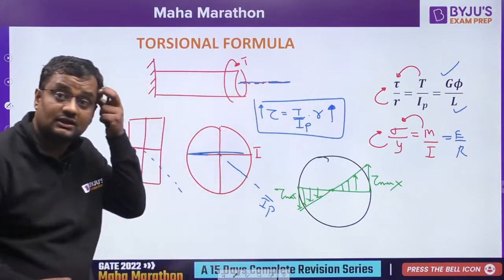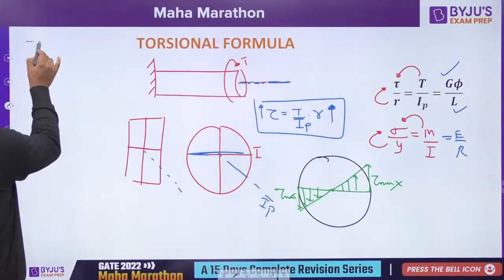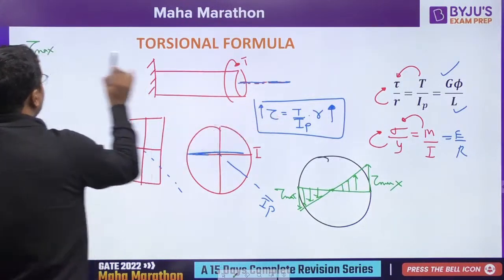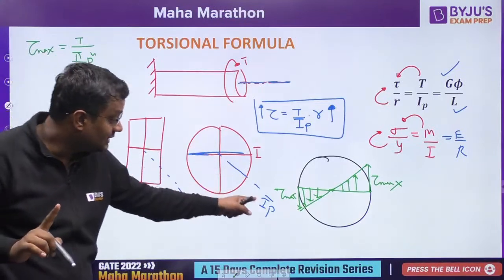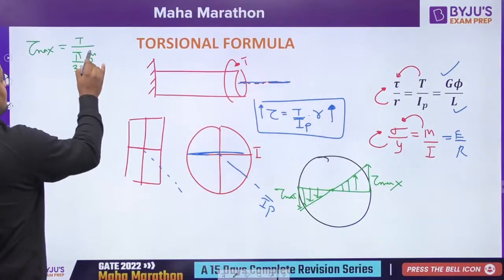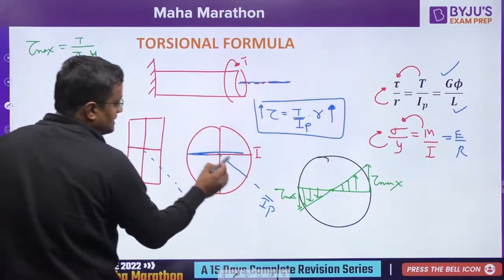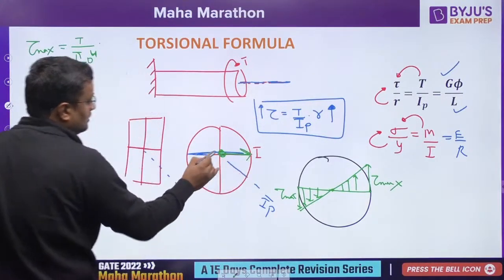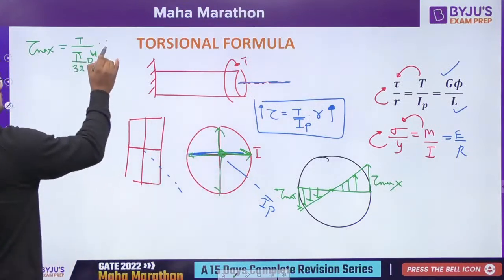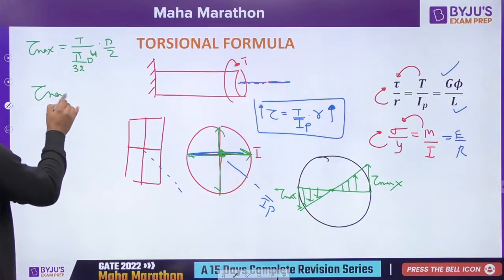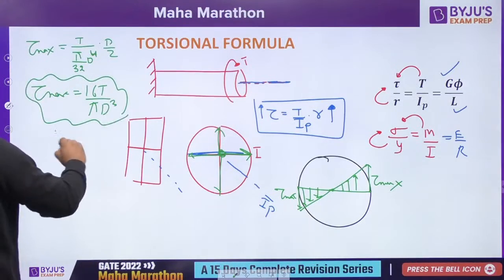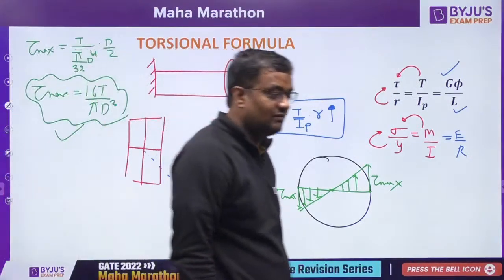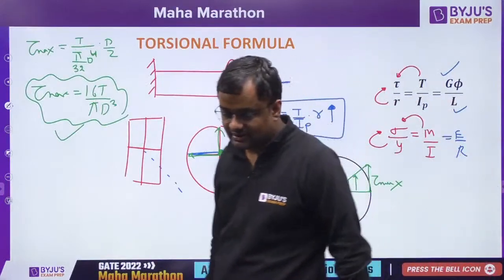If for a solid circular section I want to find tau max, then tau max is equal to T by IP into R. IP for a solid circular section is pi by 32 d to the power 4, not I. So where is tau max? When R is max. From the center, the maximum distance is d by 2. So tau max is equal to 16 T by pi d cube for a solid circular section. Got it, guys? Everybody, just give me Y or N in the comment section.